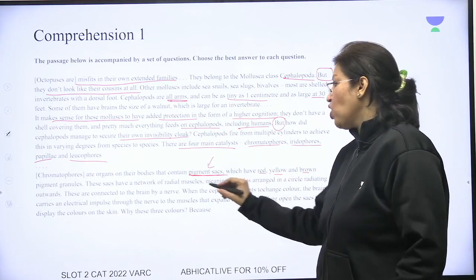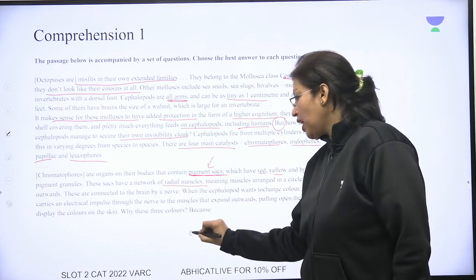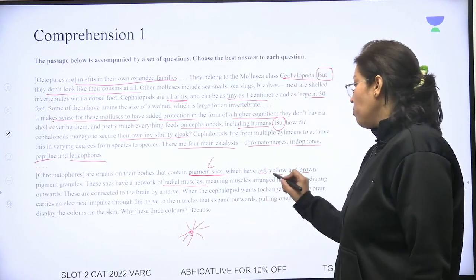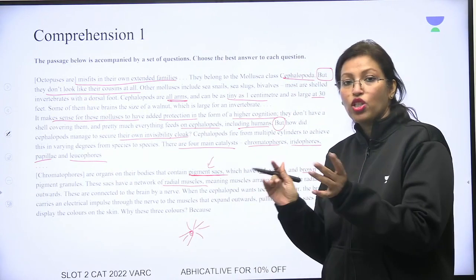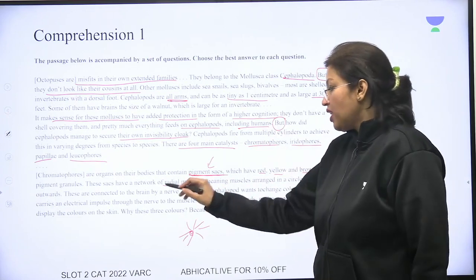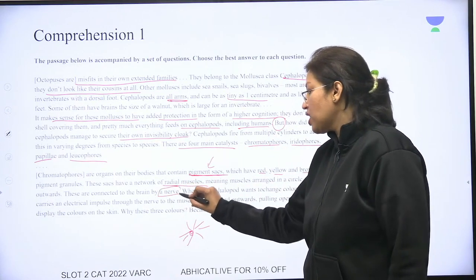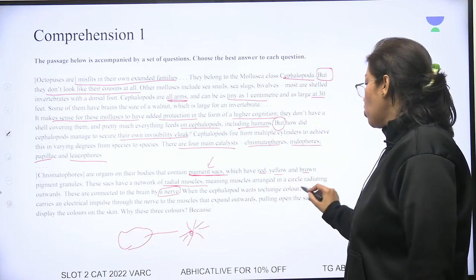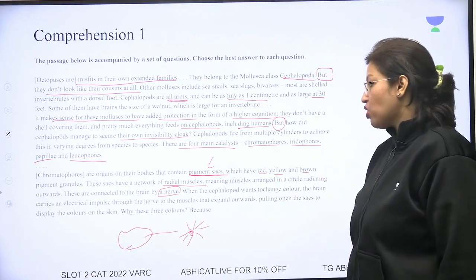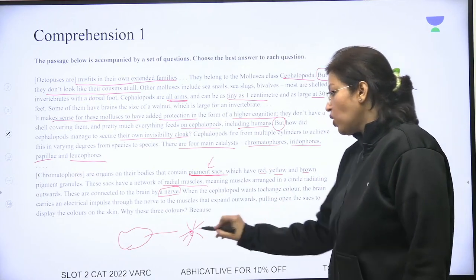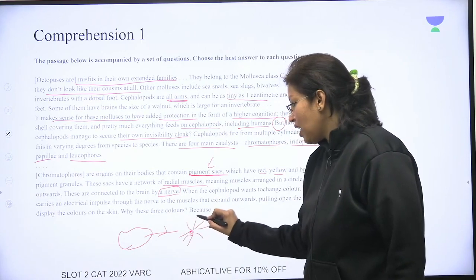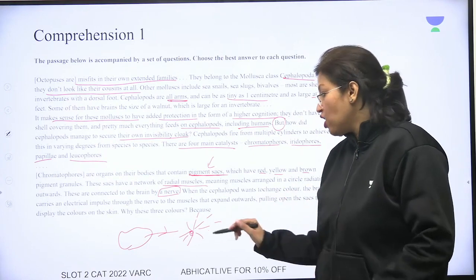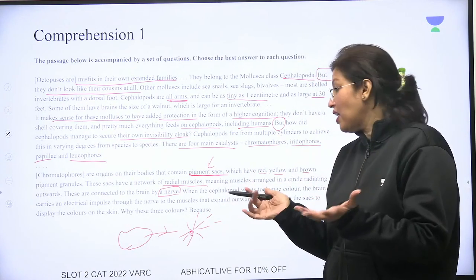These sacs have a network of radial muscles. Please remember, radial means radiating outward from a certain point. Meaning muscles arranged in a circle radiating outward. So the muscles arranged outwards. These are connected to the brain by a nerve. So there is a nerve which connects it to the brain. Okay. When the cephalopod wants to change color, the brain carries an electrical impulse through the nerve to the muscle that expands outward. So the brain sends this message, the muscle expands outward, pulling open the sac to display the colors on the skin. So the colors of the skin open up and they start displaying.